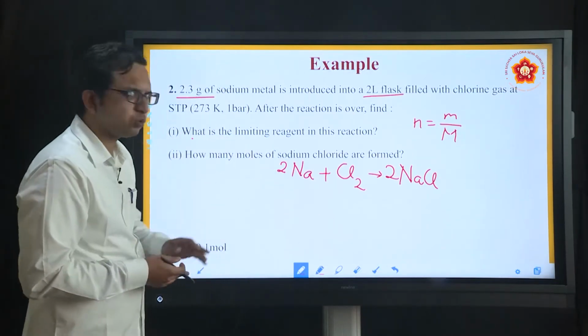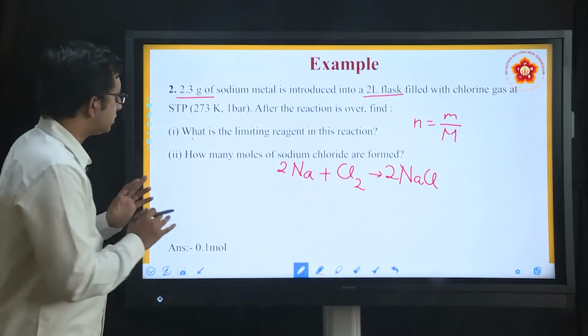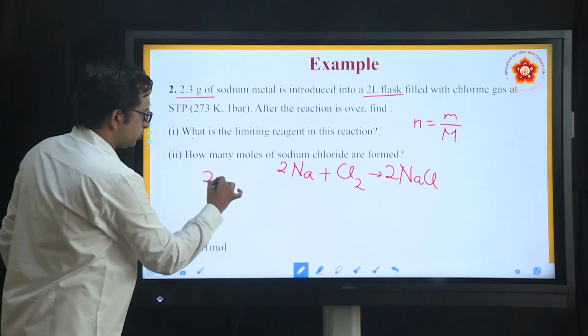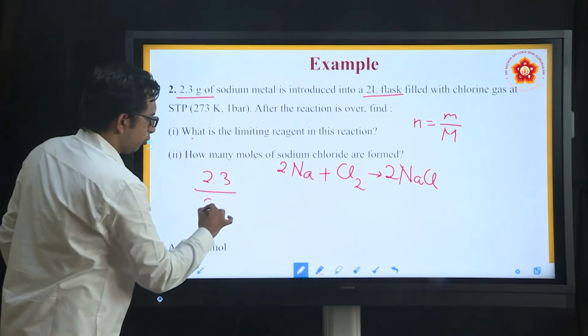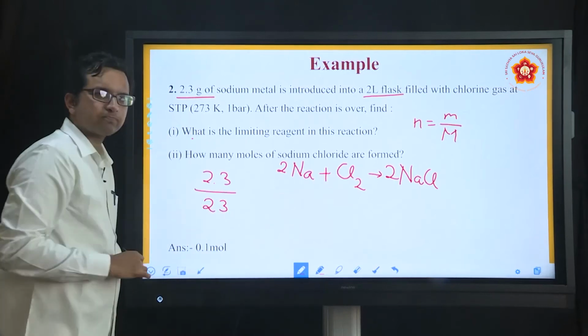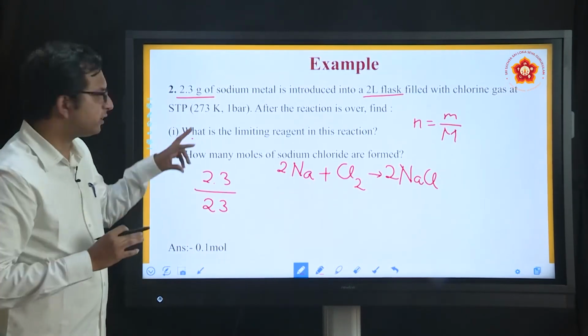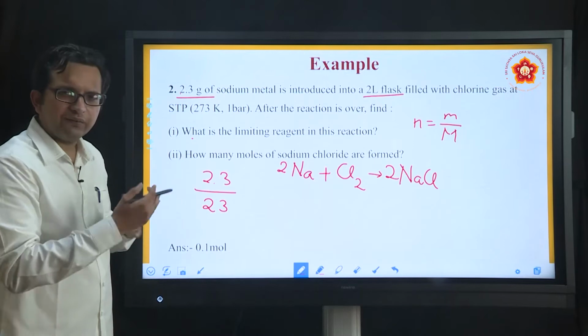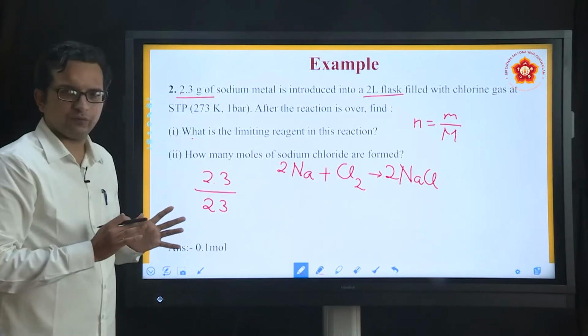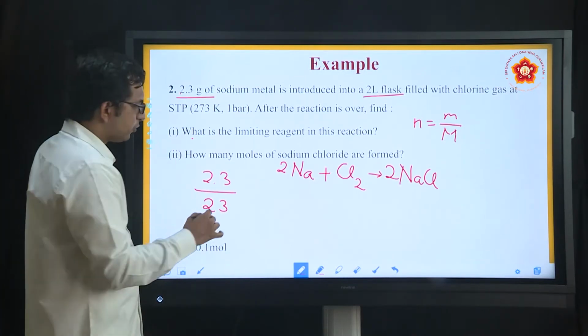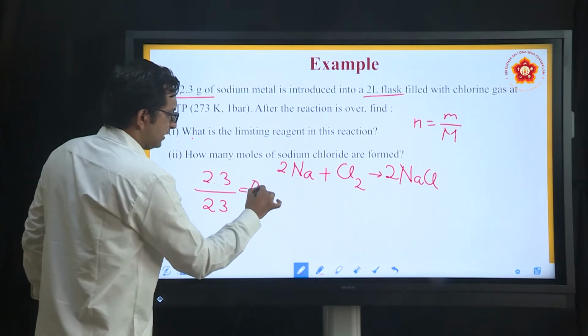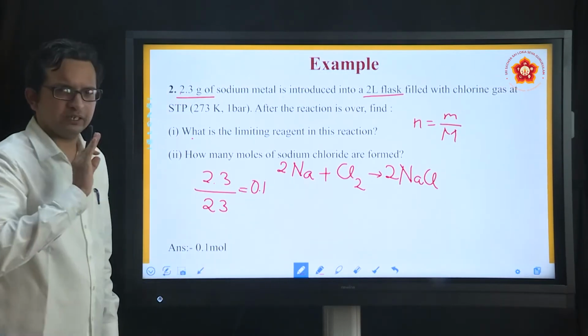So how many moles of sodium are utilized here? 2.3 gram of sodium was used, divided by molar mass 23. Just to keep the problem simple, they have given similar divisibility values. So 2.3 divided by 23 is 0.1. I think this calculation must be pretty simple for you.